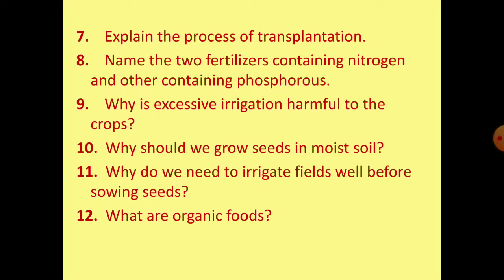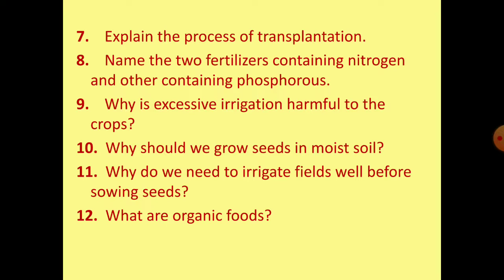Why should we grow seeds in the moist soil? Actually, seeds need moisture and sunlight to germinate. So we put seeds in wet soil so that seeds can take sufficient water from the soil and take sunlight for its growth. Seeds have nutrients stored in them for the plant until it grows enough to make its own food through photosynthesis.